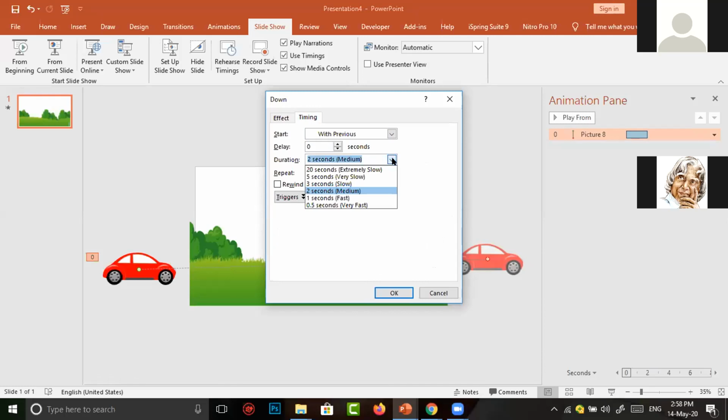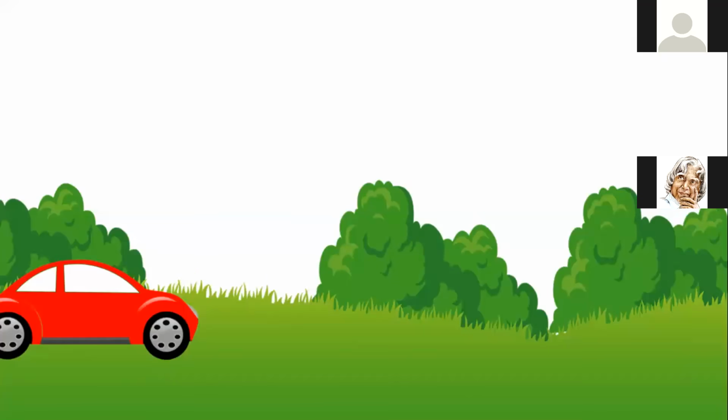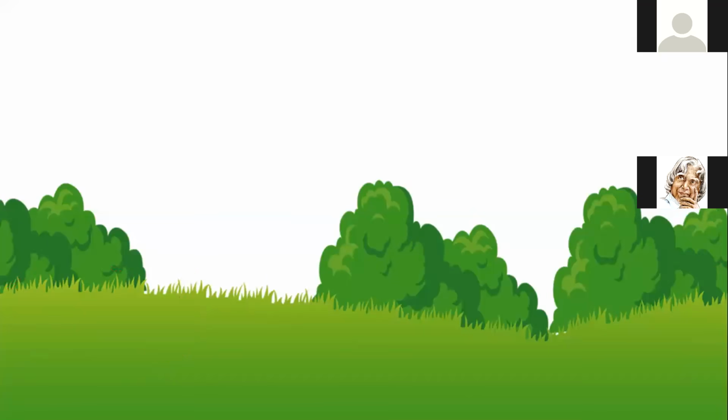I want the car to move slowly, so I select 3 seconds slow. Then we click on the OK button and come out of the dialog box. Now again I want to go to the preview show. The car moves with a certain speed which we need.